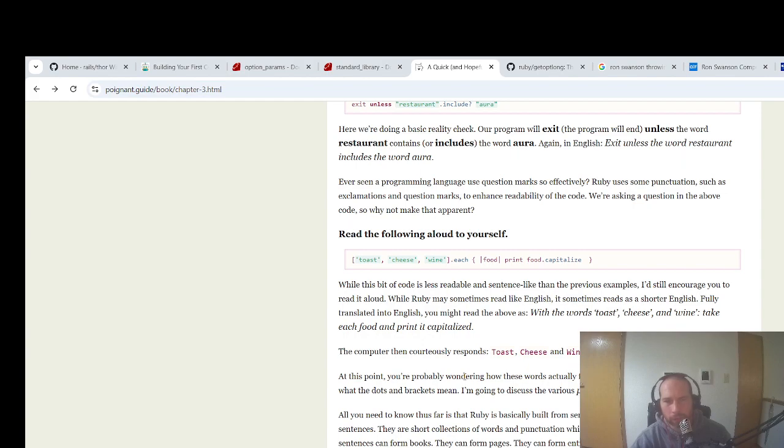Read the following aloud to yourself. Toast, cheese, wine, each, food, print, food, capitalize. While this bit of code is less readable and sentence-like than previous examples, I'd still encourage you to read it aloud. While Ruby may sometimes read like English, it sometimes reads as shorter English. Fully translated into English, we might read the above as, with the words toast, cheese, and wine, take each food and print it capitalized. The computer then courteously responds as, toast, cheese, and wine.